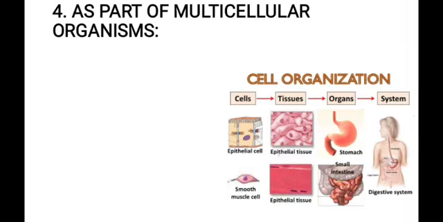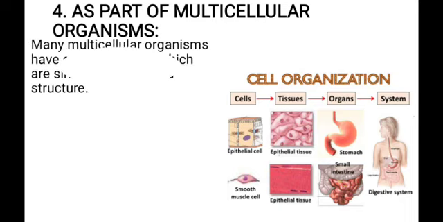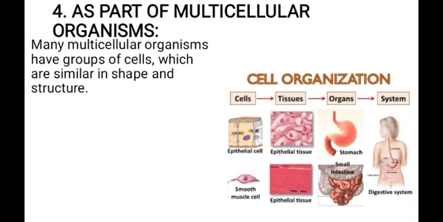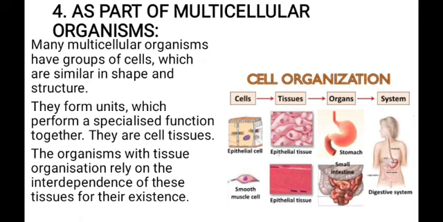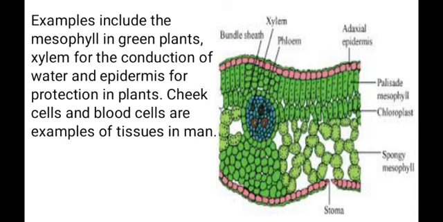Cell can also live as part of multicellular organism. Many multicellular organisms have group of cells which are similar in shape and structure, and they form units which perform a specialized function that are called tissues. Then these organisms with tissue organization rely on the interdependence of these tissues for their existence, and it also occurs in plants.